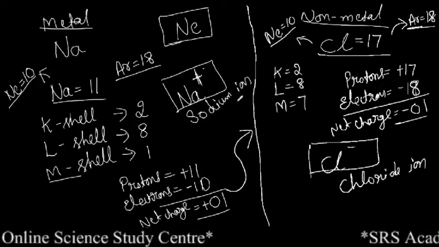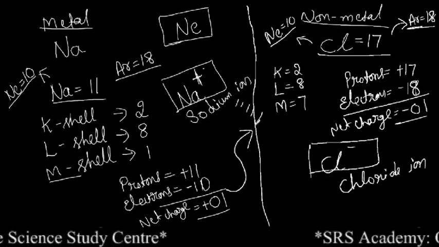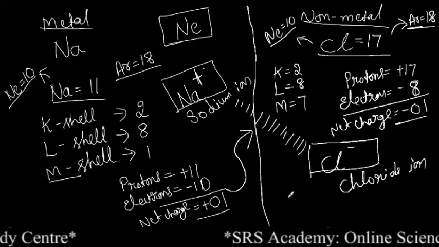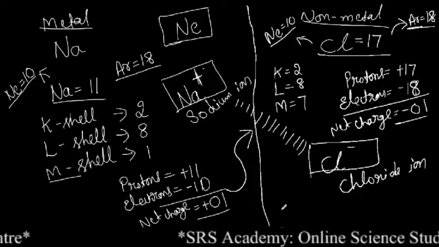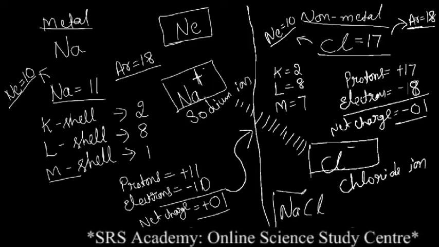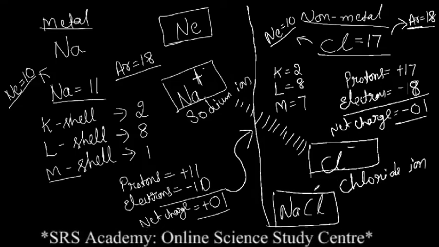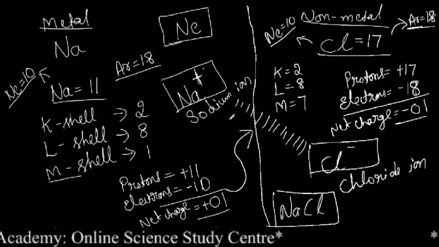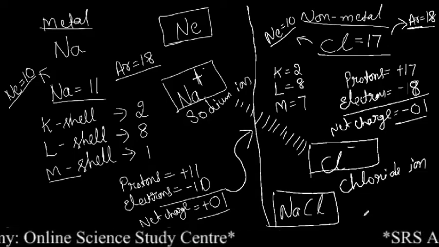So for that reason we can find an electrostatic force of attraction between these two ions and they form a sodium chloride molecule. Clear?